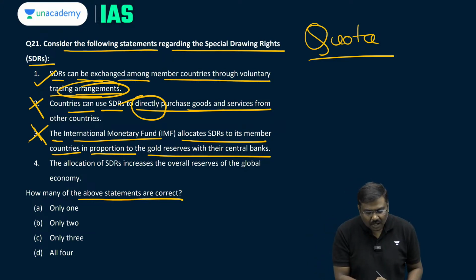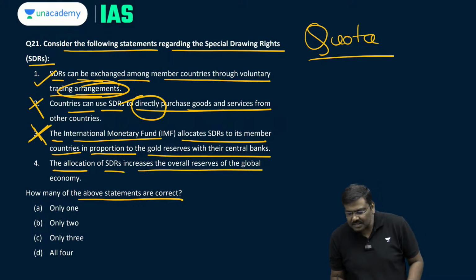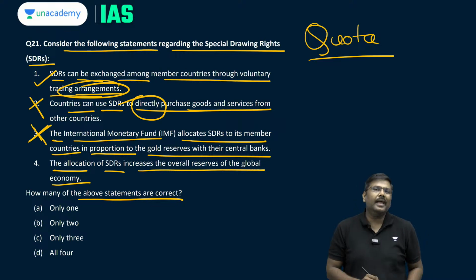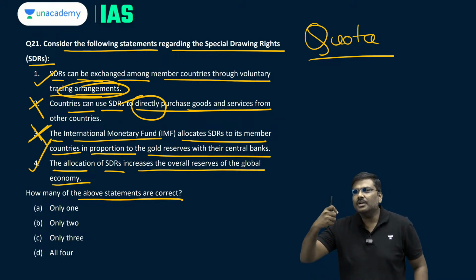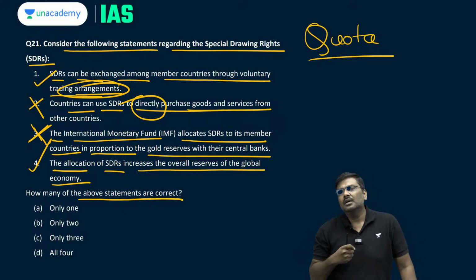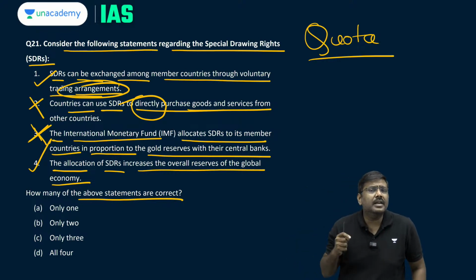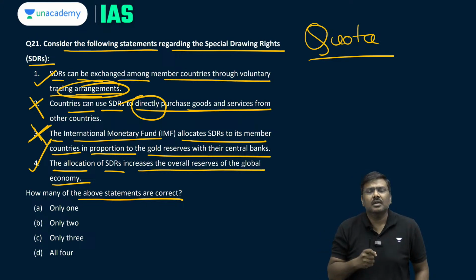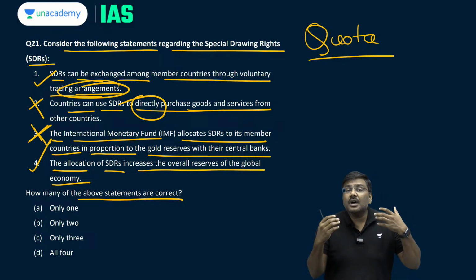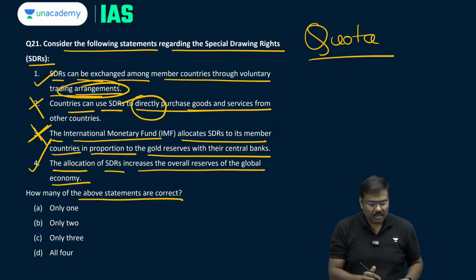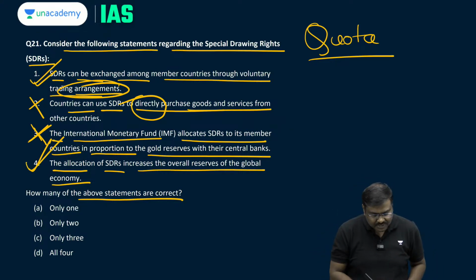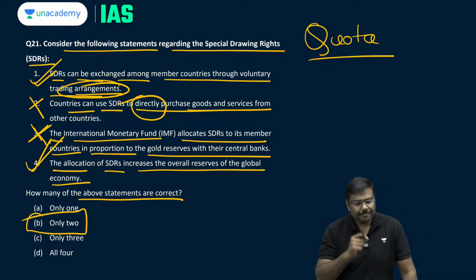So, third statement wrong. Fourth one, the allocation of STRs increases the overall reserves of global economy. Yes, if STRs allocated to India will increase, allocated to USA will increase, to China, to Japan will increase, the reserves which are held in the global market automatically will start increasing. So, first is correct, fourth is correct. Right option for question number 21 will be option B.